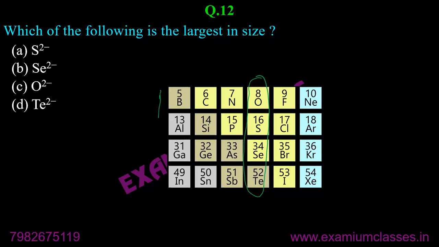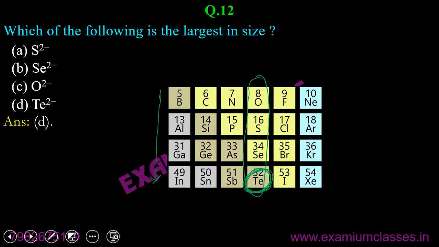And size increases down the group. It means tellurium will have the largest atomic size as well as ionic size. All the atoms are losing 2 electrons. Yes, Karan, Vanna, correct.